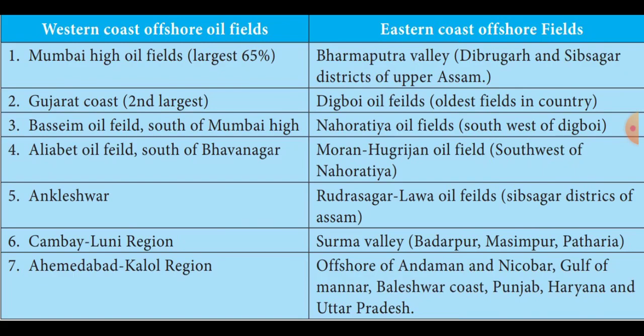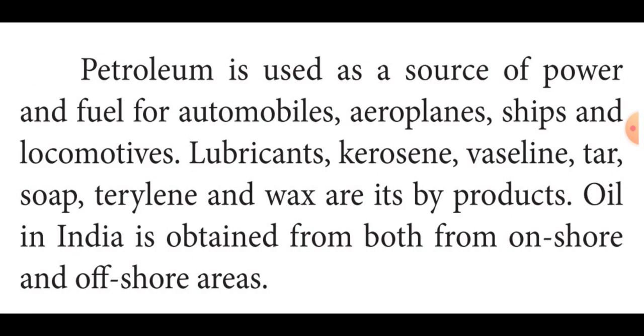Petroleum is one of the important sources of power, and it is used for automobiles, aeroplanes, ships, locomotives. Locomotives means railway vehicles used for pulling trains. With the help of petroleum they also prepare lubricants, kerosene, vaseline, tar, soap, terylene, wax.